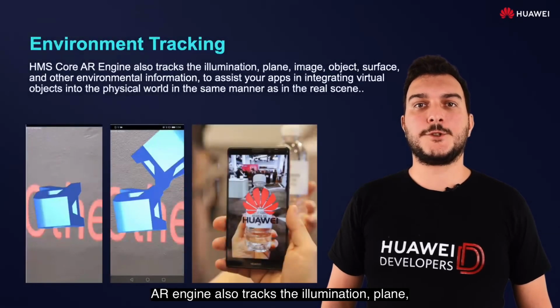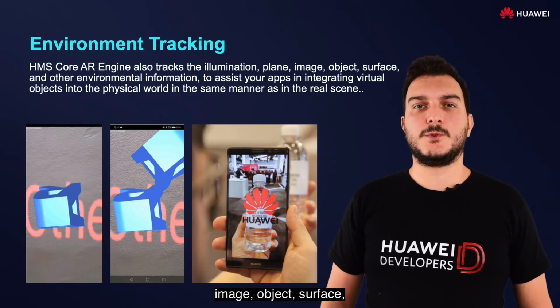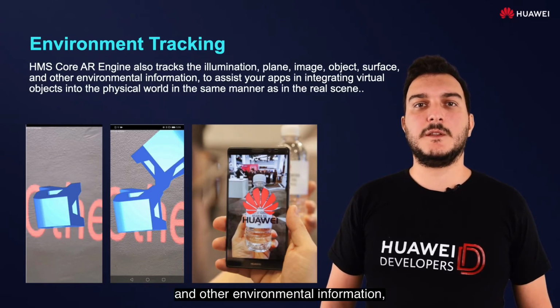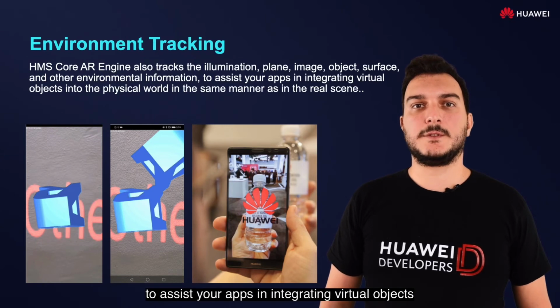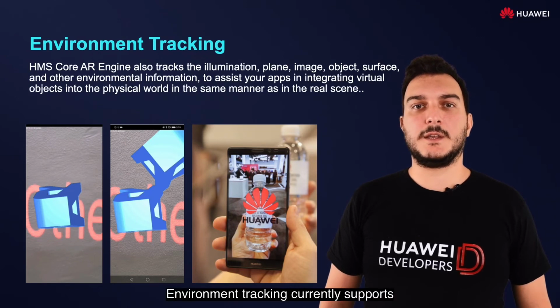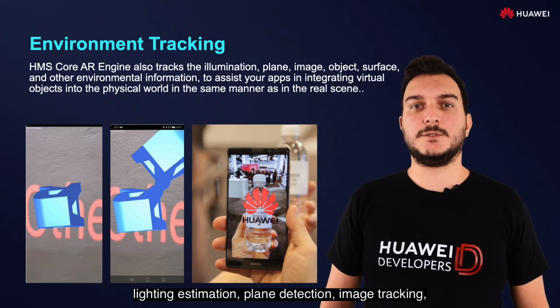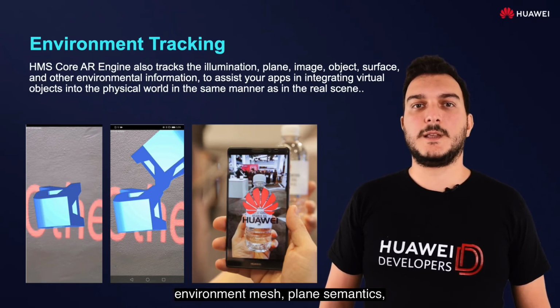AR Engine also tracks the illumination, plane, image, object, surface, and other environmental information to assist your apps in integrating virtual objects into the physical world in the same manner as in the real scene. Environment tracking currently supports the following capabilities: lighting estimation, plane detection, image tracking, environment mesh, plane semantics, 3D cloud recognition, and target semantics.